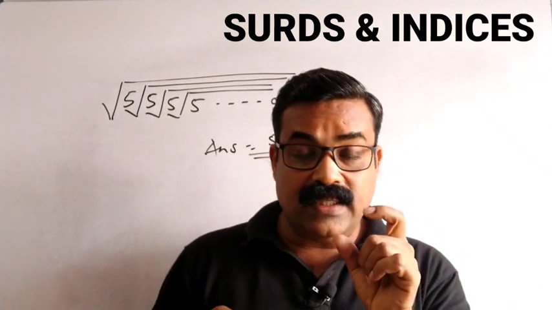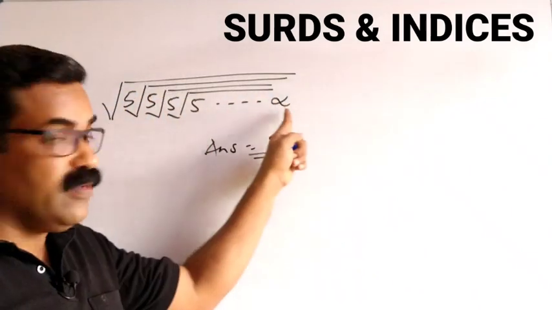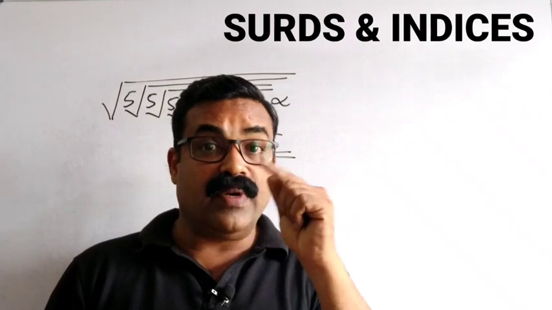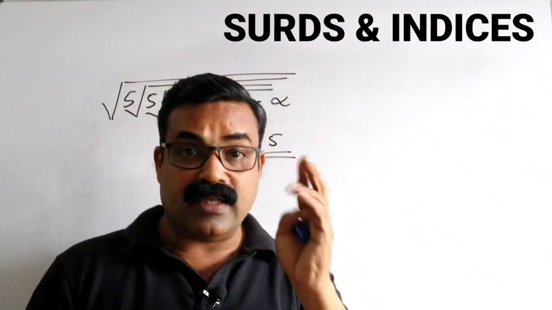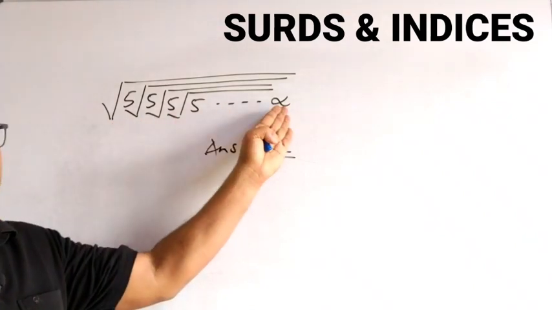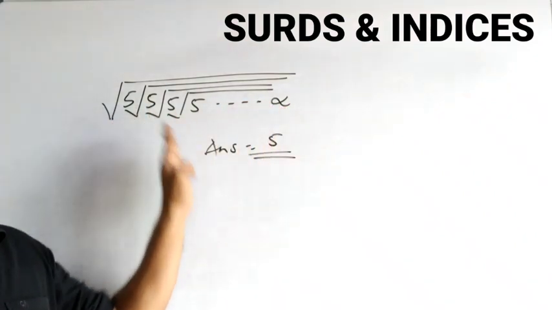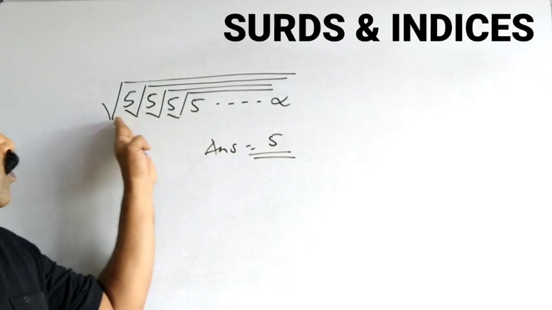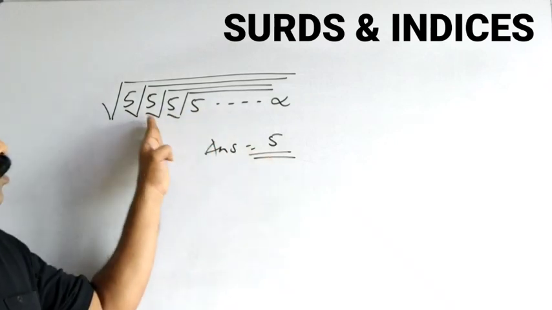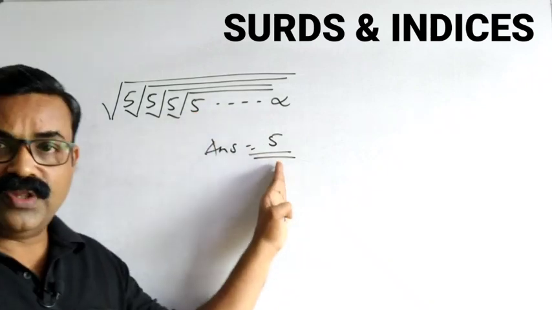Ensure that the series is given up to infinity. If it is not up to infinity, the answer would have been different. Understand the concept very clearly. If the series is given up to infinity, then the answer will be the number itself. 5 means 5. Root 7 into root 7 into root 7 into root 7, the answer will be 7. Root 3 into root 3 into root 3 into root 3, the answer will be 3.